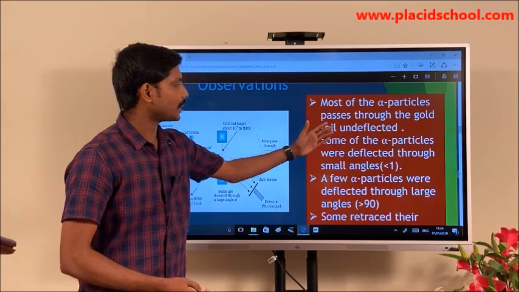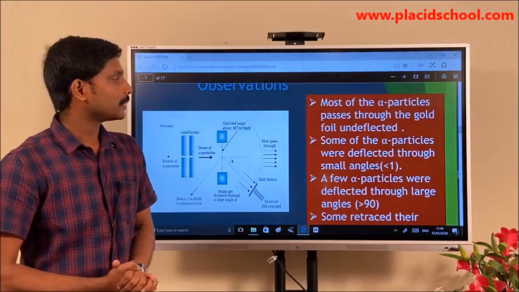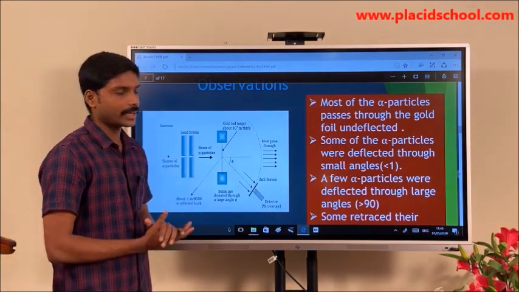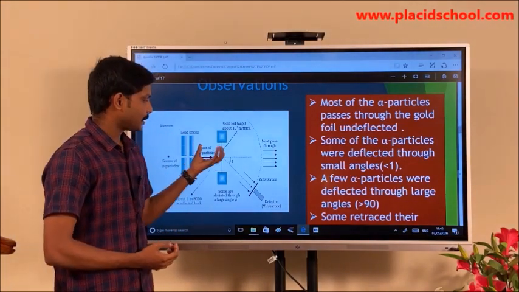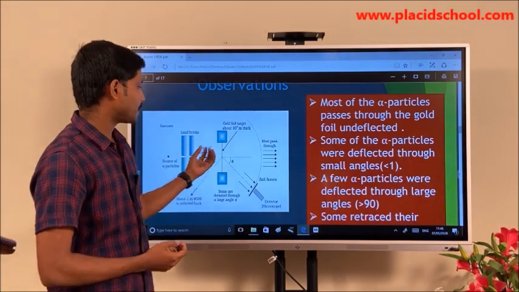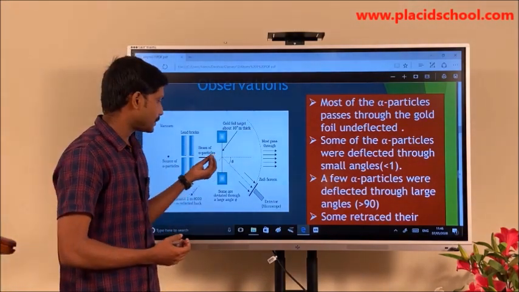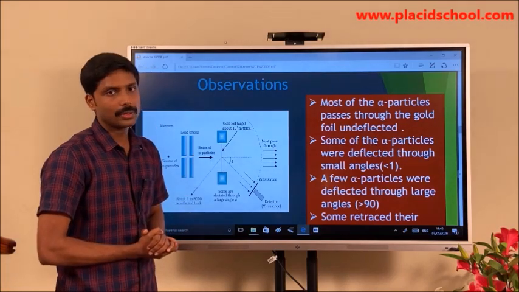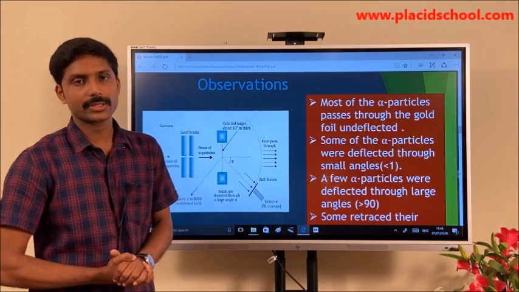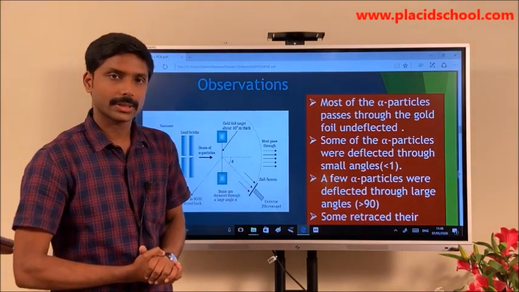Next, some of the alpha particles were deflected through small angles. So how can a deflection take place in this experiment? The deflection may be taking place because there is some entity inside the gold foil. Only because of that can there be a change in the direction of the alpha particles.